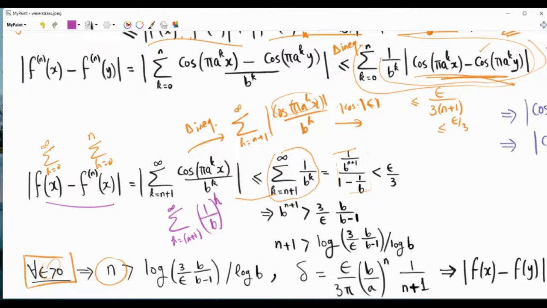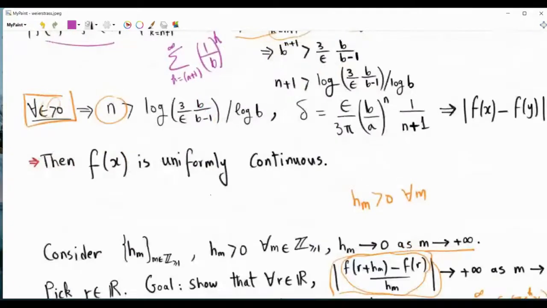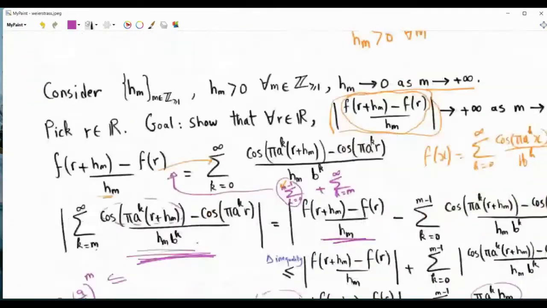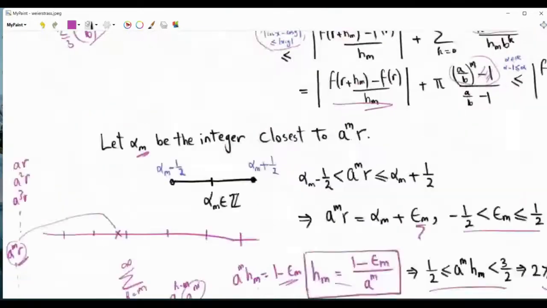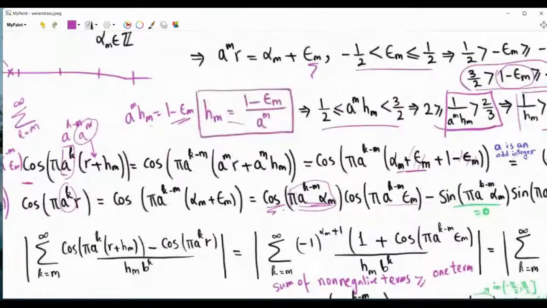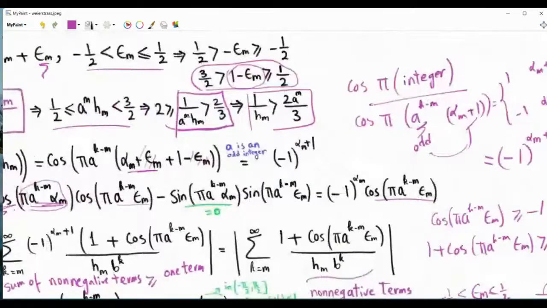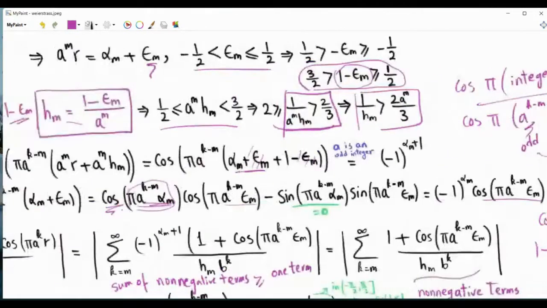To be convergent, so that we can make this number less than epsilon over 3, it must be the case that 1 over b is strictly less than 1. So b must be strictly greater than 1. Now, a must be an odd integer. This allowed us to manipulate those cosines and simplify them in this form. So this required that a be not just an integer, but also an odd integer.